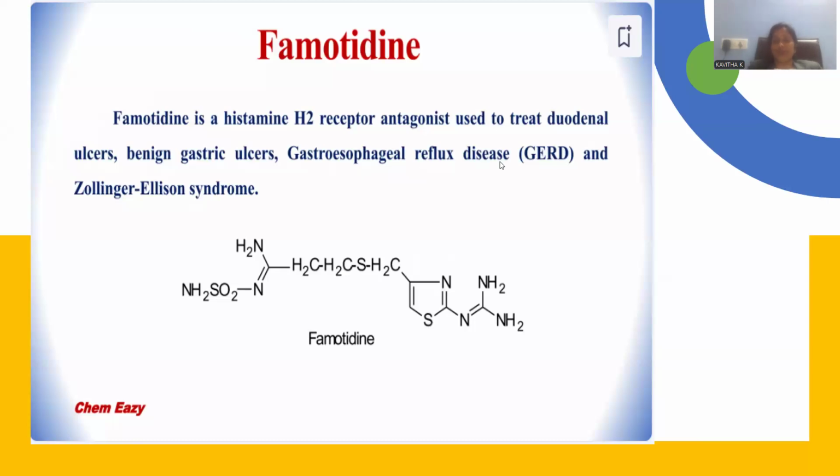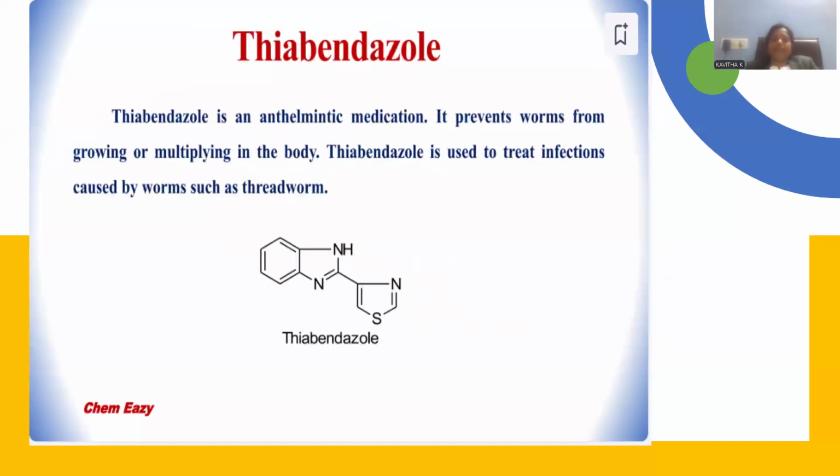Gastroesophageal reflux disease will be cured by famotidine. And Zollinger-Ellison syndrome, this is also another histamine-related, that means allergy-related syndrome, disease. So ulcers and gastric tract related diseases, and Zollinger-Ellison syndrome altogether can originate because of irregular histamine secretion. These are together said to be allergy symptoms, and can be better mitigated by the single drug called famotidine. It is able to suppress the activity of histamine so that ulcer conditions and allergy conditions will be cured.